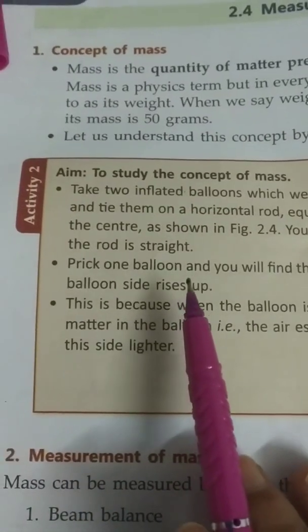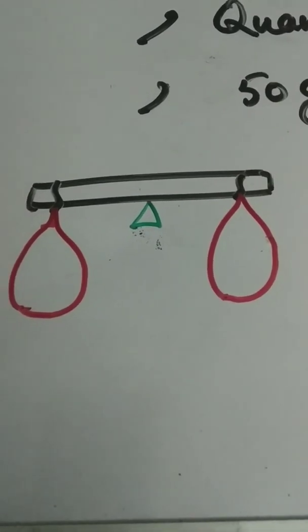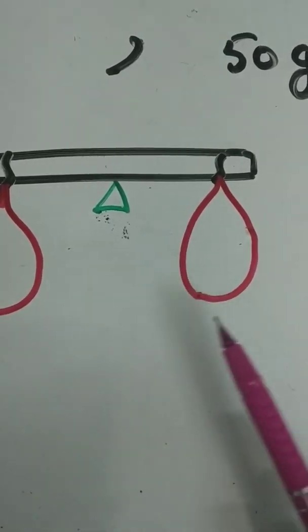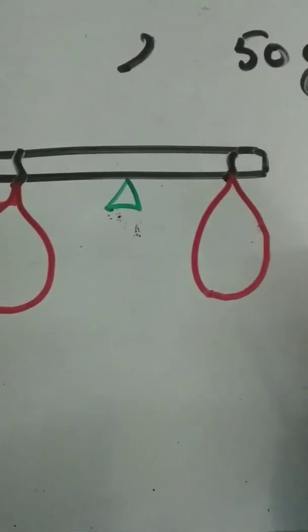Activity in the book they have given to study the concept of mass. We will take two inflated balloons which weigh the same and tie them on a horizontal rod equidistant from the center. We will find that the rod is straight.